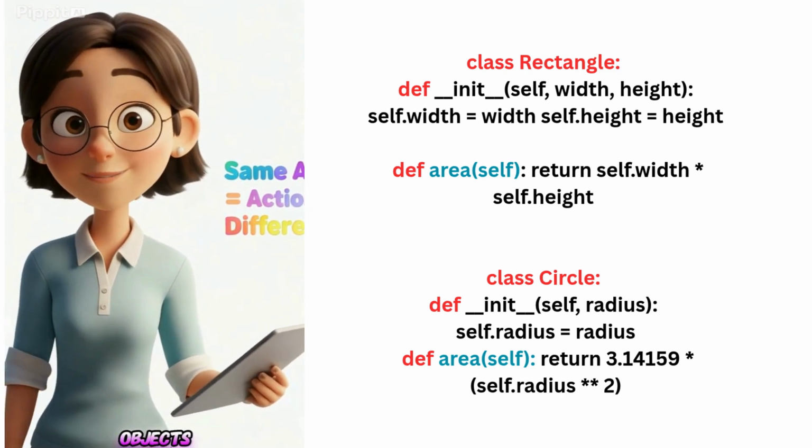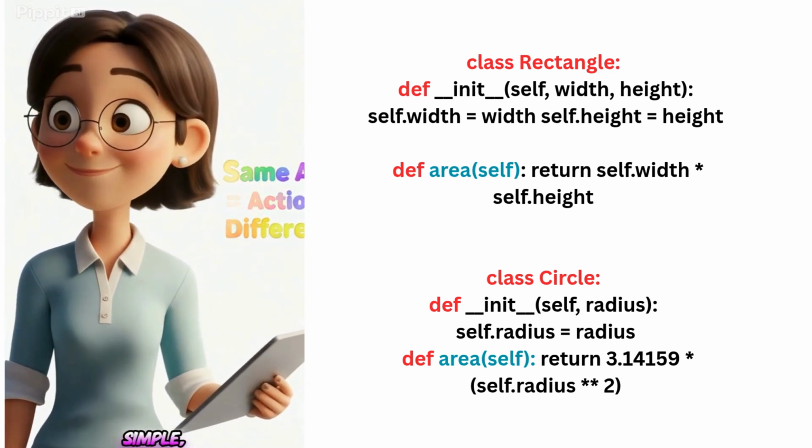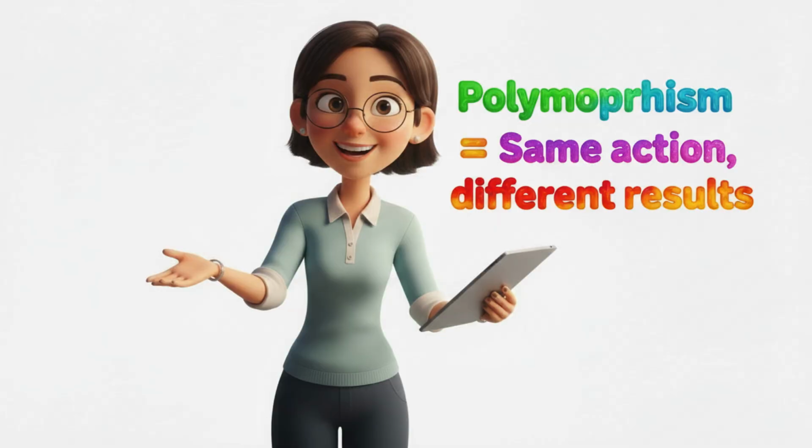It lets objects be flexible and efficient. Simple, right? Polymorphism means the same action can give different results.